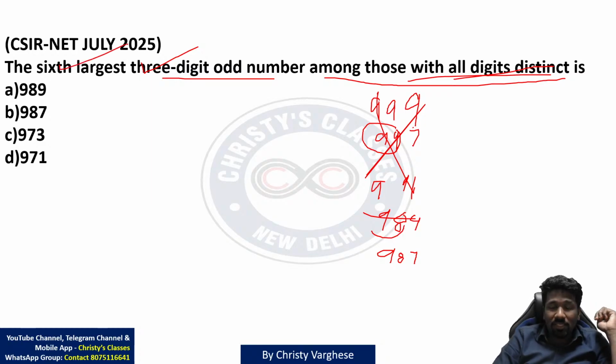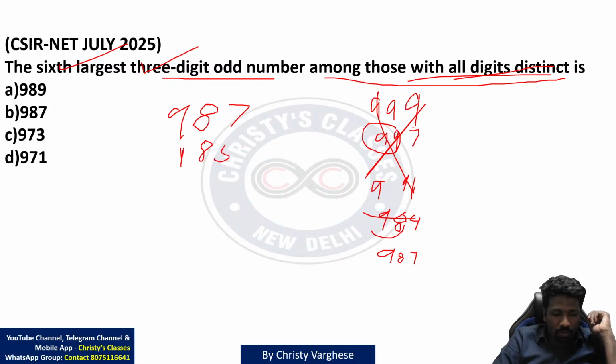But we want the 6th largest here. So write more such numbers which satisfy this property. 987 is the first such number. What is the next such number? 985. That is also an odd number with all digits different. 983. 981.